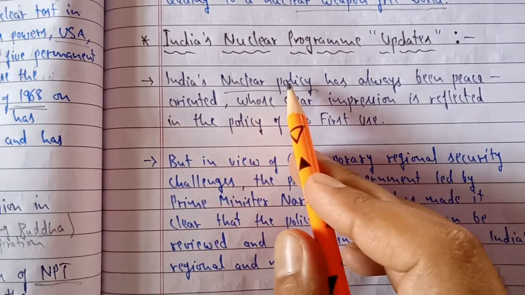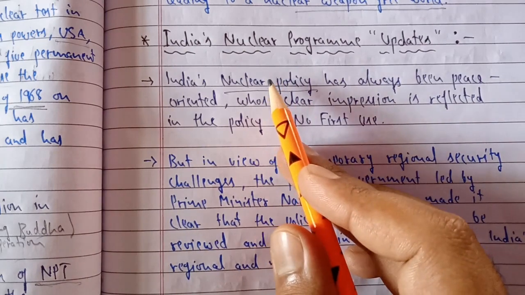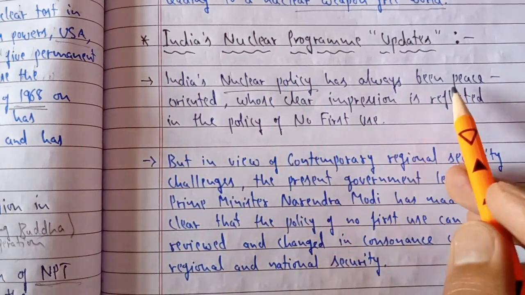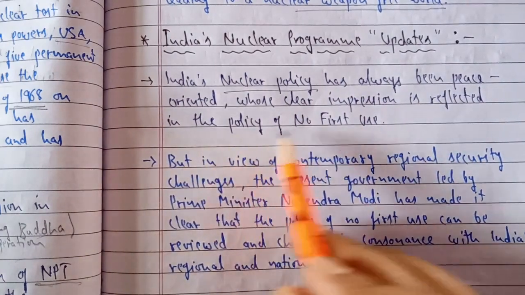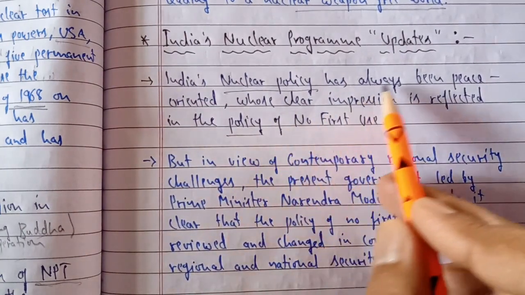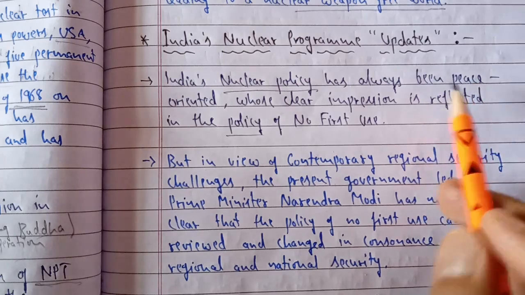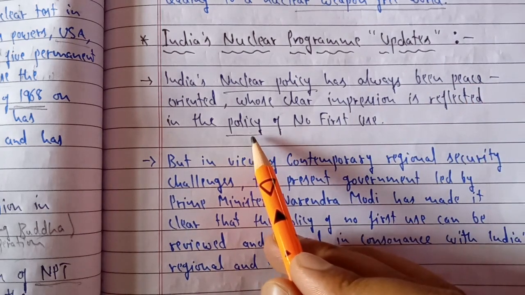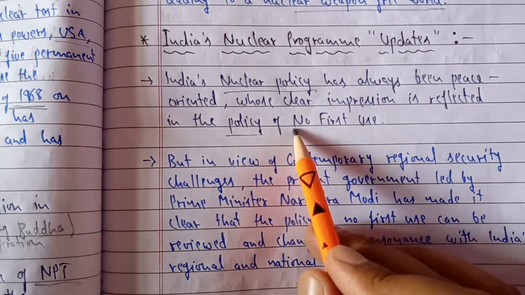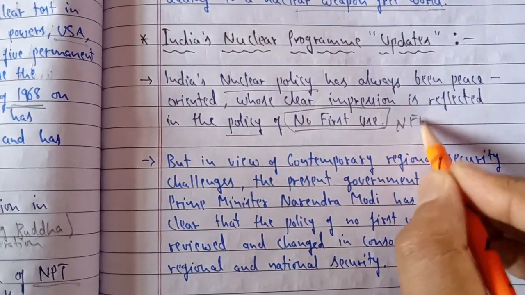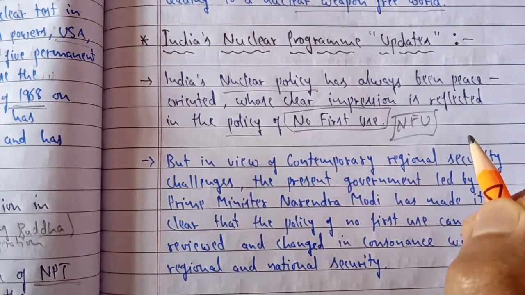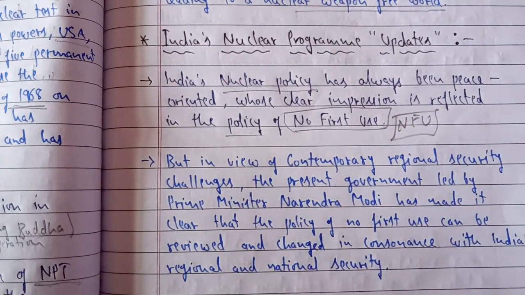So when we talk about the nuclear policy of India, which is an important component of India's foreign policy, we see it is peace oriented, and a clear impression of this is reflected in the policy of our government for the use of nuclear weapons, which is no first use, in short NFU. Till the other country attacks us, we are not going to attack any country with our nuclear weapons.